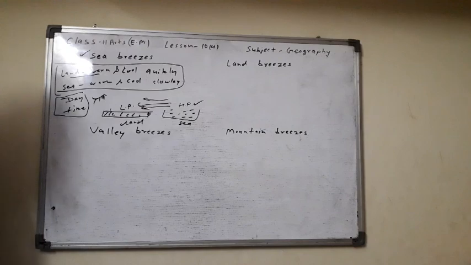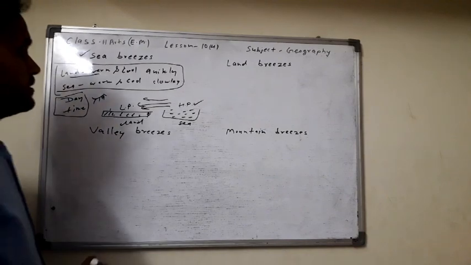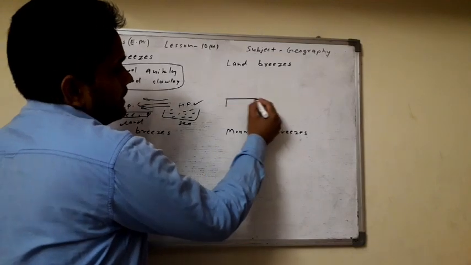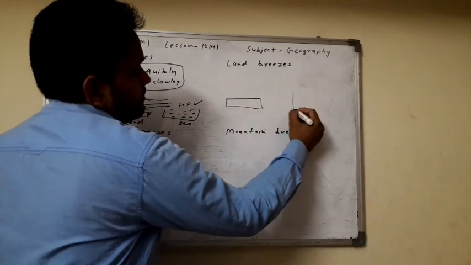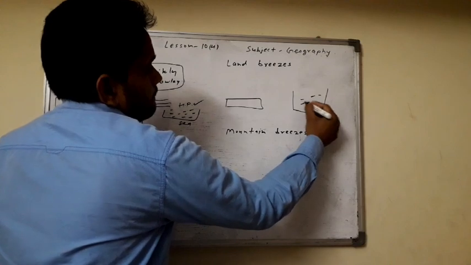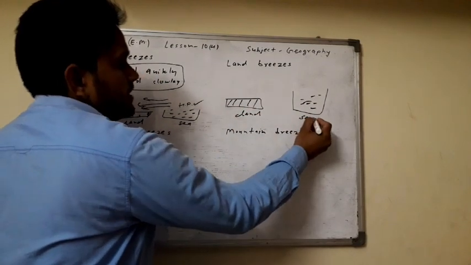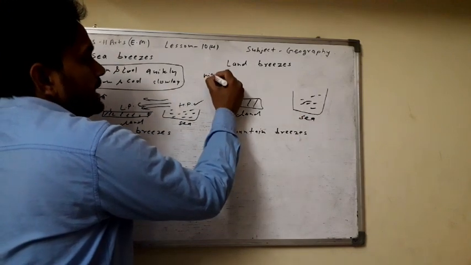And the opposite of this: here the land part and here the sea part. Now the time is night time.